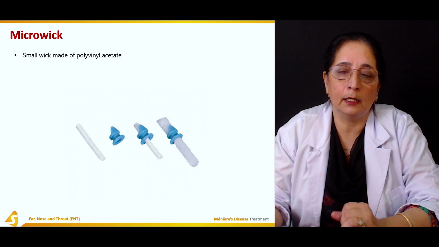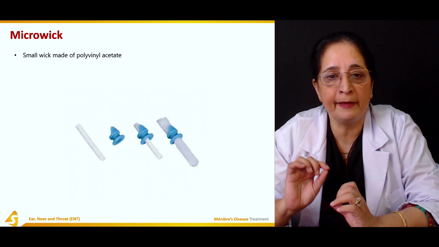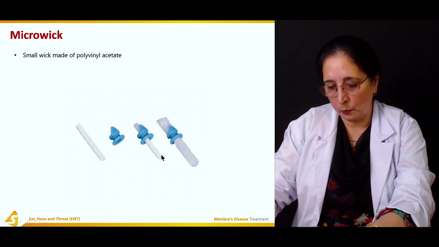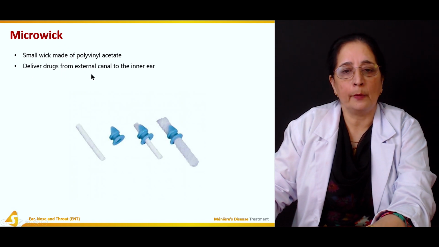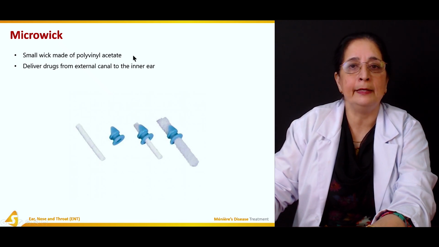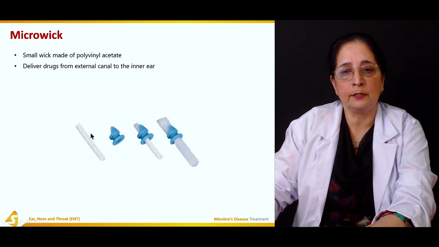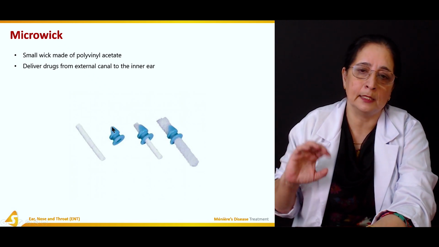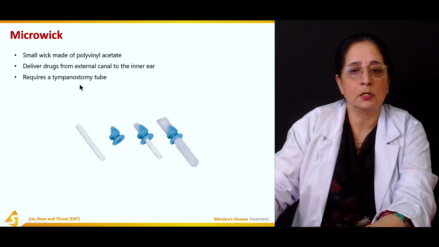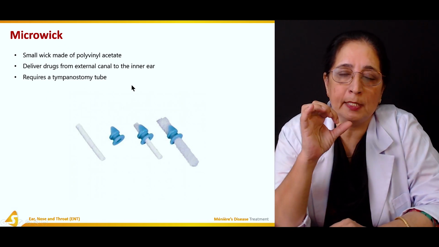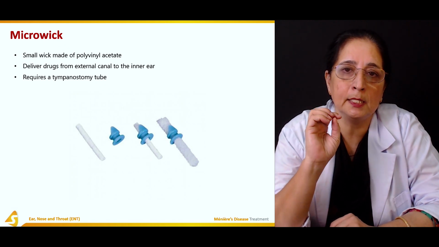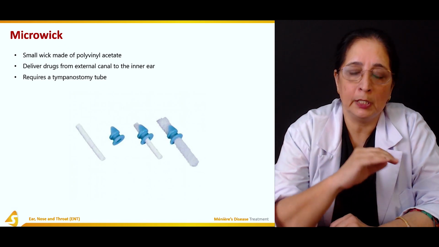Microvic is another procedure in which a small wick made up of polyvinyl acetate is used. These are small wicks that deliver drug from the external canal to the inner ear. So microwicks are made up of polyvinyl acetate, and they deliver the drug from the external ear to the inner ear. It requires a tympanostomy tube. A tympanostomy tube is inserted, and then through that tube the microwick goes and carries the medicine from the external ear to the inner ear.